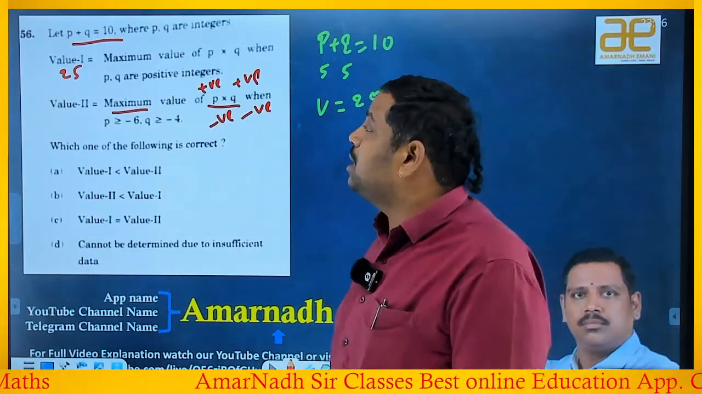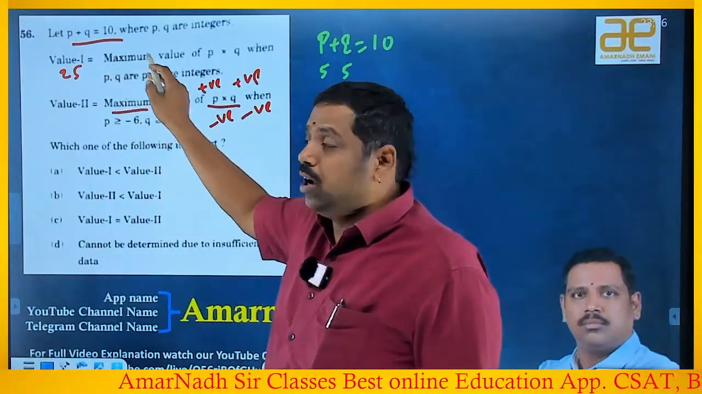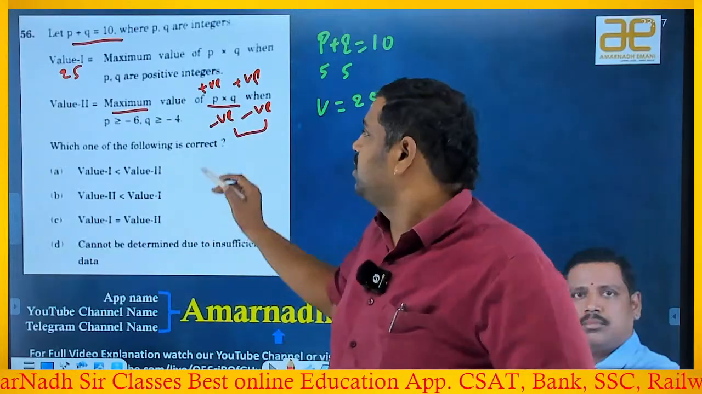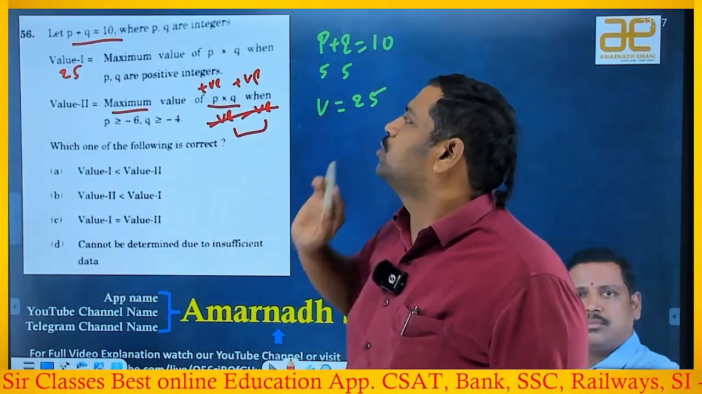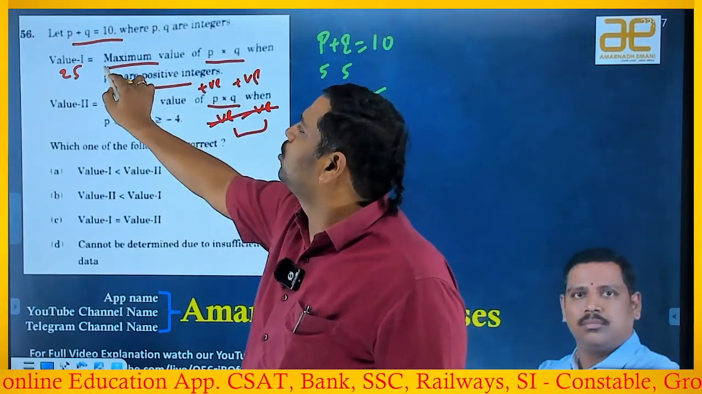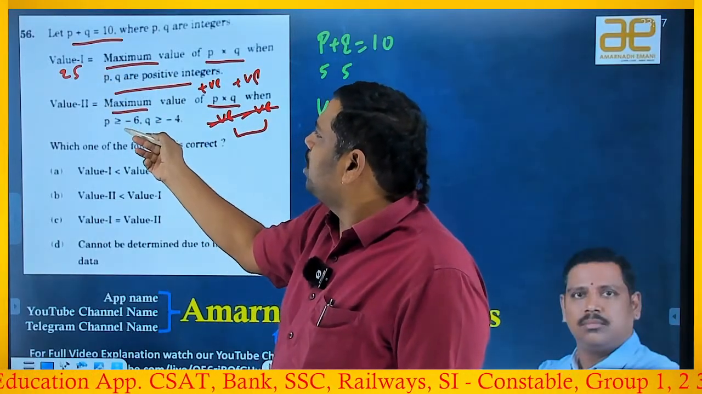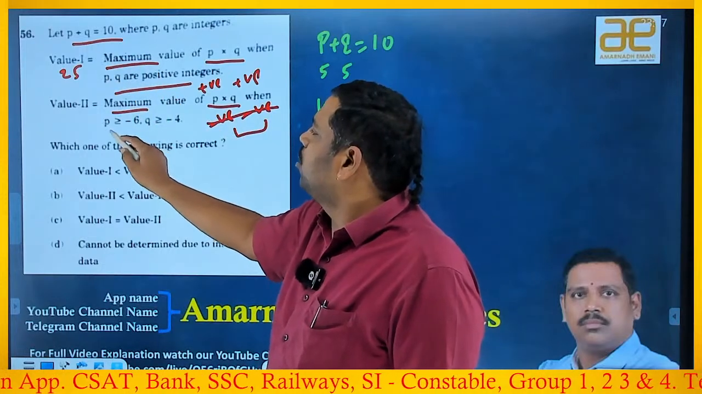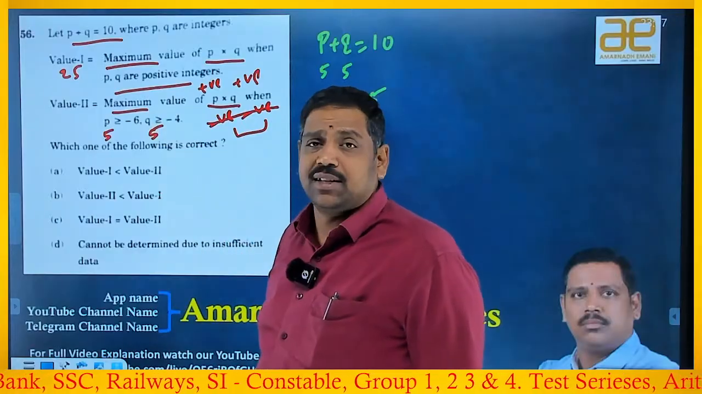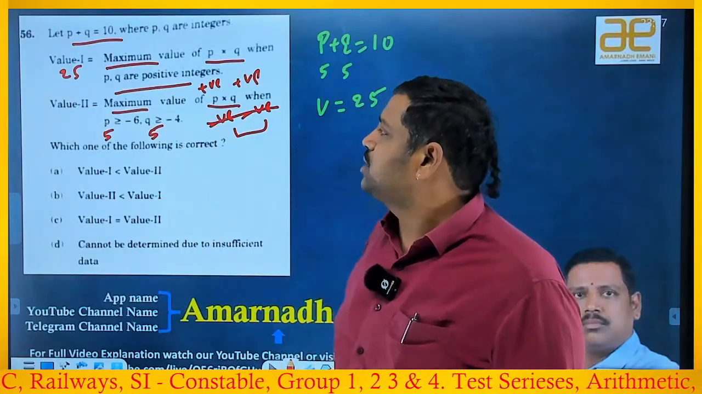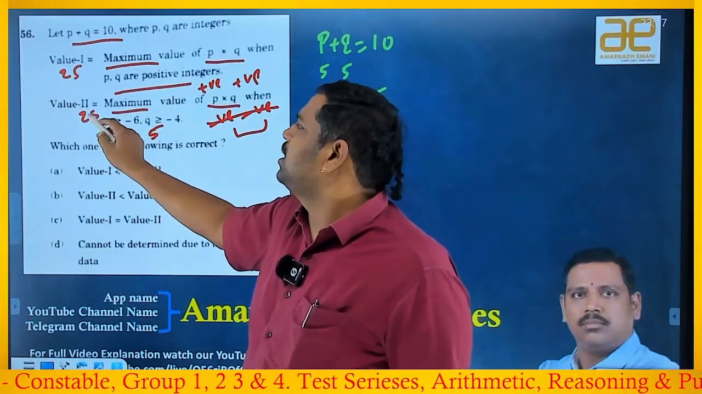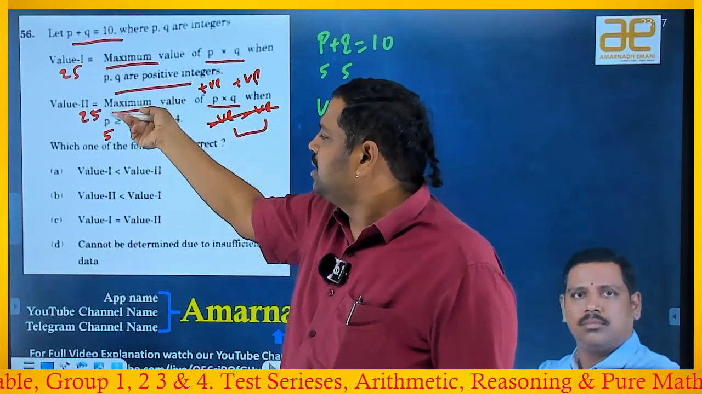But the beauty is P plus Q is 10, it's a positive number. If you take two negative numbers, the sum will never be 10. So that's why this is also ruled out. So both should be positive. When both are positive, if you want the greatest value of P into Q, definitely I have to take both equal, 5 and 5. P as 5 is a possibility, Q as 5 is a possibility, because P is greater than or equal to -6 and Q is greater than or equal to -4. So the maximum value you will get is 25 only. That is 25. This is also 25.